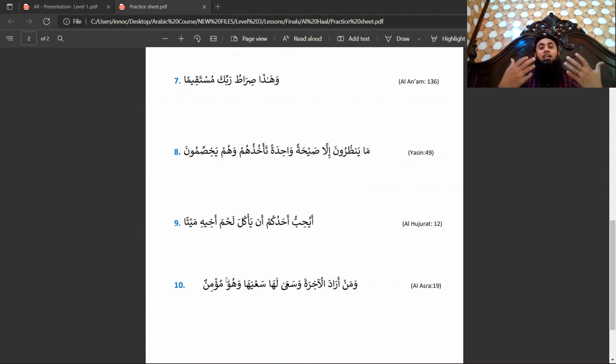By the way, the khabar part of this ayah I did not include. You may be thinking that if that first part is the mubtada and this is the hal, where is the khabar part? I did not include it in this example, because I only want to highlight this bit. Otherwise in this ayah the khabar part is given as well. So inshallah, this was the last example,